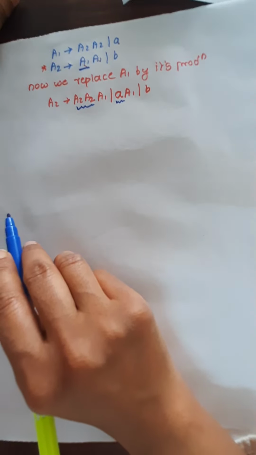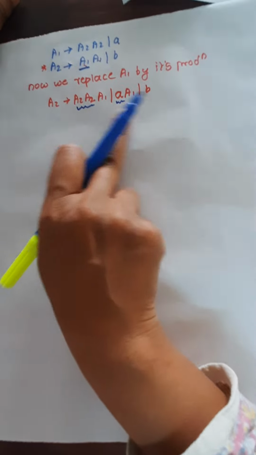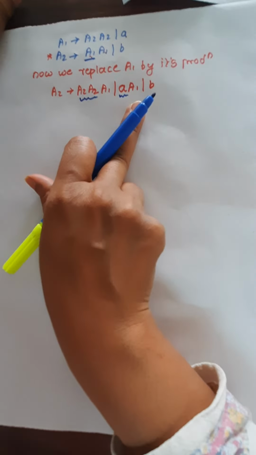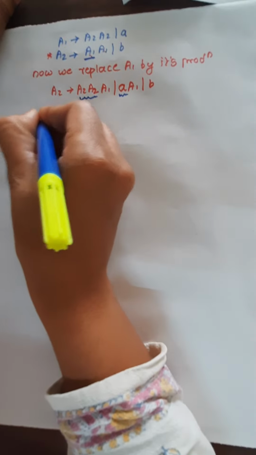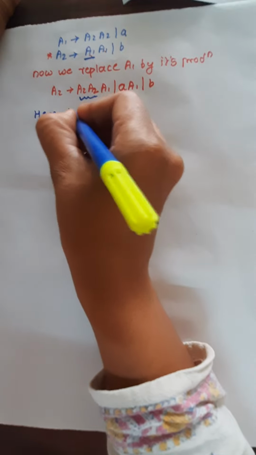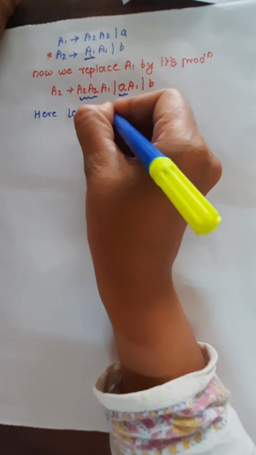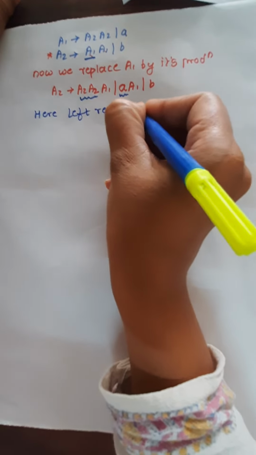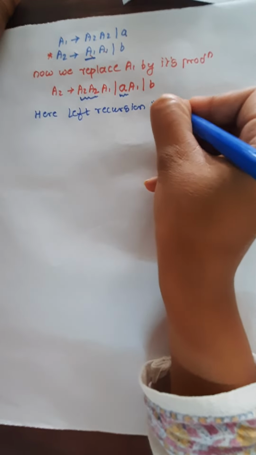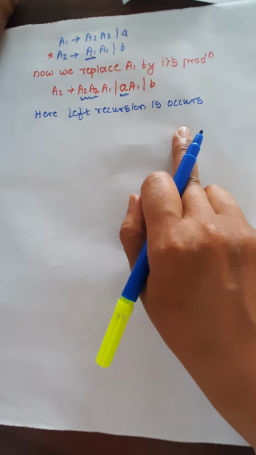Clear everyone? Now, what do I observe here? I observe that the given production has left recursion. Previously I made videos on left recursion.